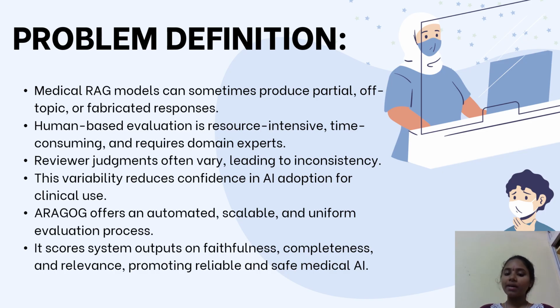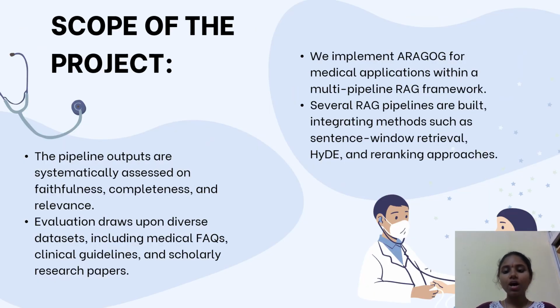So, the core problem we are tackling is ensuring that AI generated responses are accurate, safe, and reliable. Accurate means based on facts, which is real, not hallucinated. Safe means avoiding misleading or harmful advice. And reliable means consistent across queries. Our goal is to reduce dependence on manual expert grading and move towards automated, trustworthy evaluation.